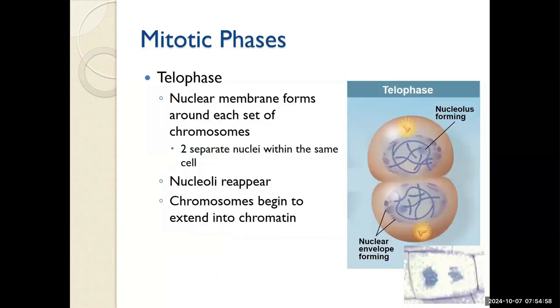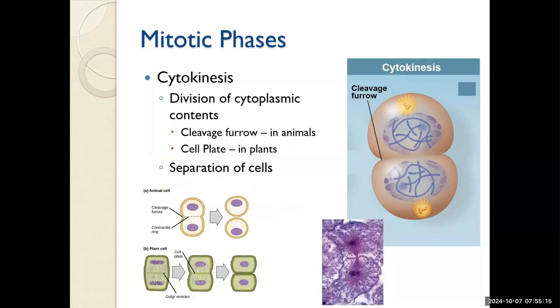Then comes telophase. The nuclear envelope is going to begin to reform around the chromosomes. They're going to start to decondense during this time because it took a lot of energy to hold them tight and rigid and small. And telophase often overlaps with cytokinesis, and this is the actual division of the cytoplasm.